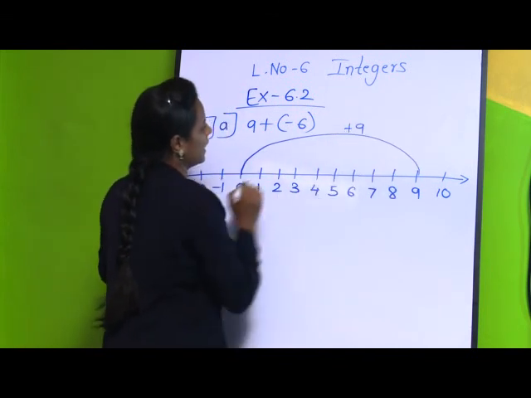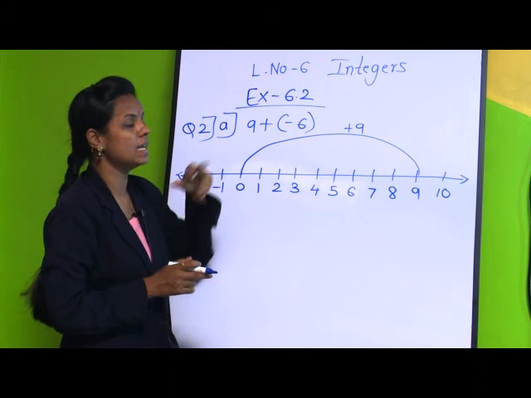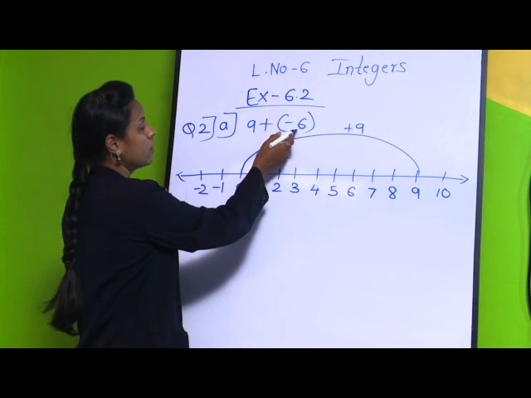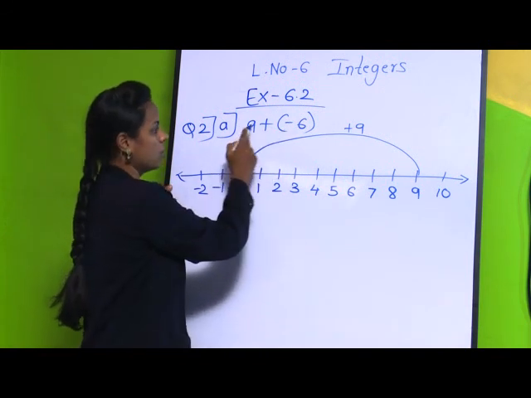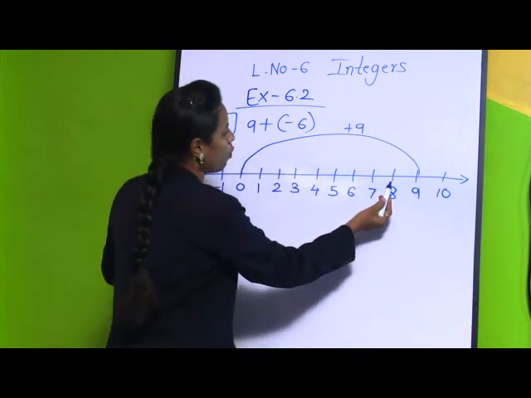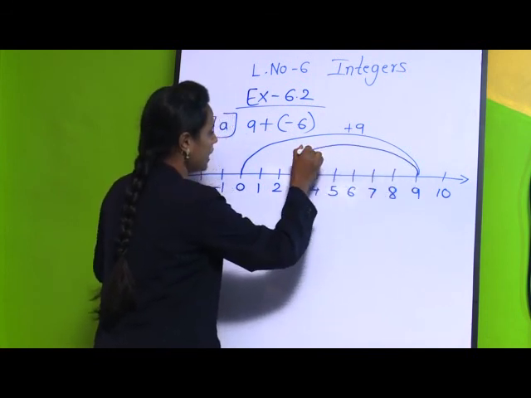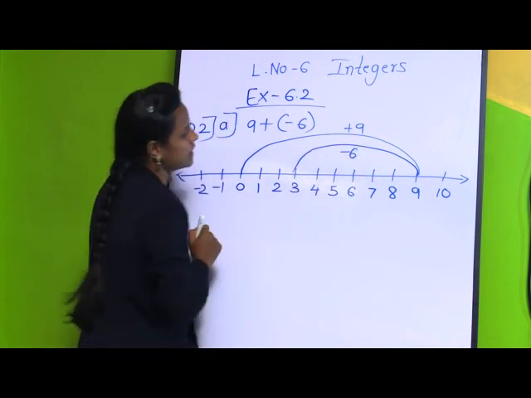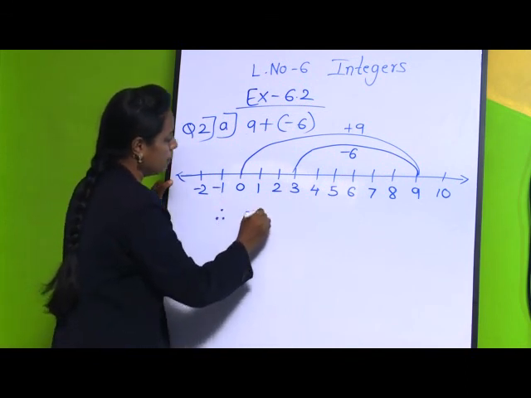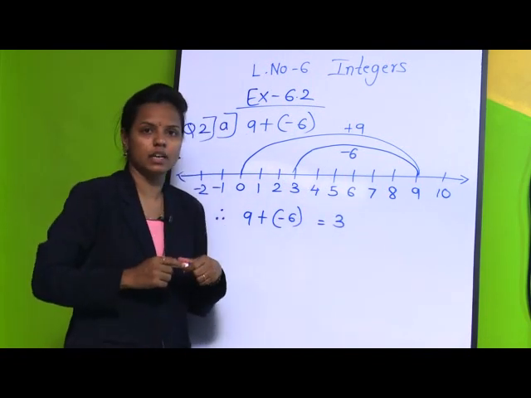This is plus 9. Now we have to add -6, that is, subtract 6 from which number? From 9. So from 9 we move 1, 2, 3, 4, 5, 6 steps back. From 9 we are jumping to 3, which is -6. Therefore, 9 plus -6 is equal to 3.